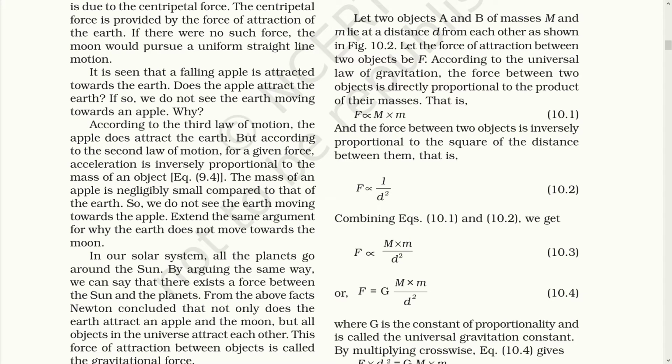Let two objects A and B of mass M and m, small m, lie at a distance d from each other as shown in figure 10.2. Let the force of attraction between the two objects be F. According to the universal law of gravitation, the force between two objects is directly proportional to the product of their masses. So, the force that they both are going to generate is in direct proportion with the product of their masses. And the force between the two objects is inversely proportional to the square of the distance between them.